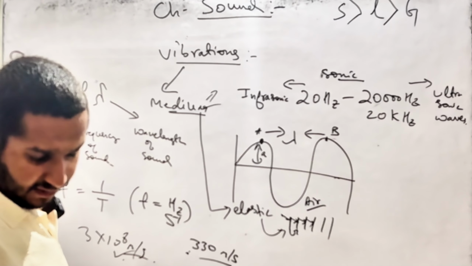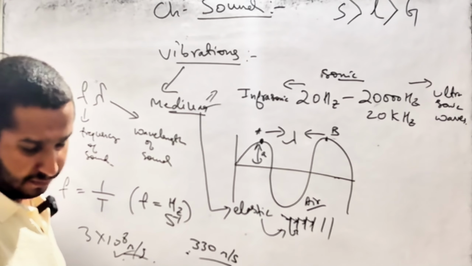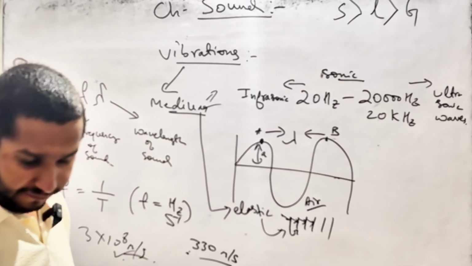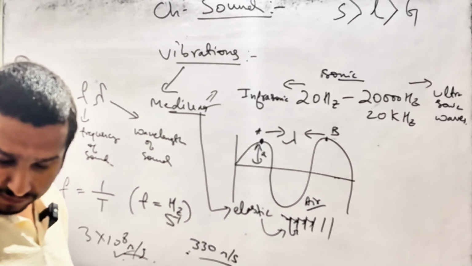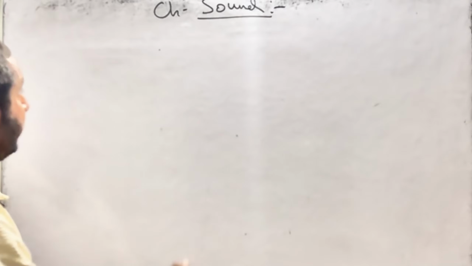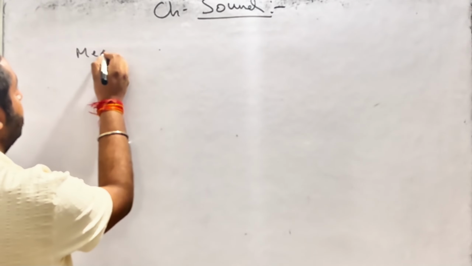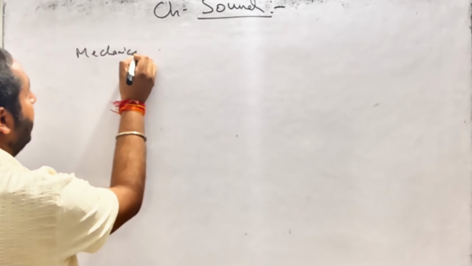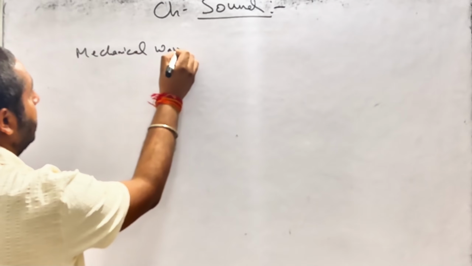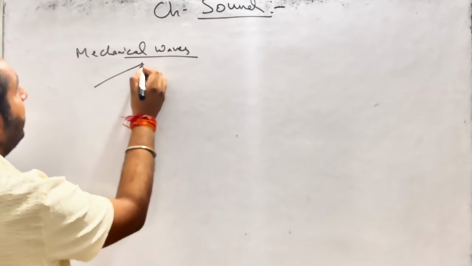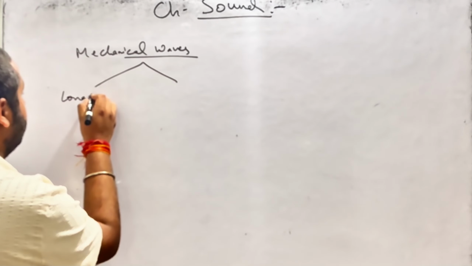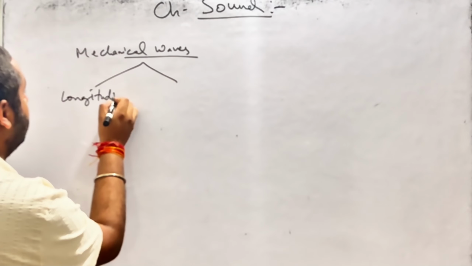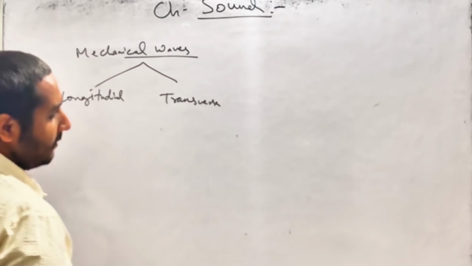Now, when I say elastic waves, see what this means. The waves are of different kinds. First I'll drop this much, then I'll come to these waves. Mechanical waves I'll talk about. The mechanical waves are of two types: one is longitudinal and the other is transverse wave.